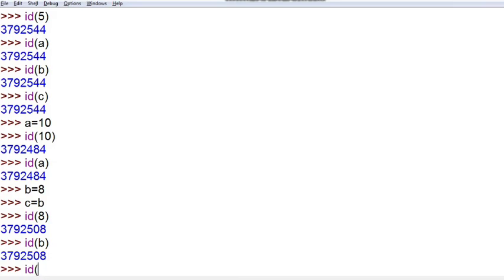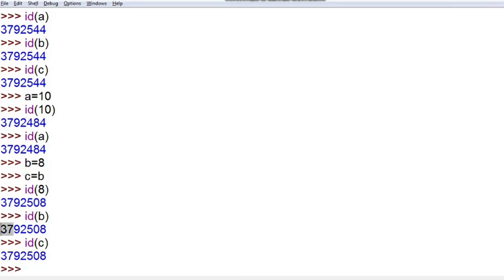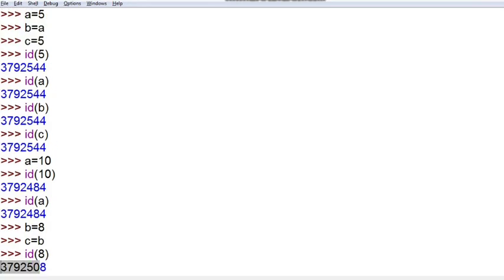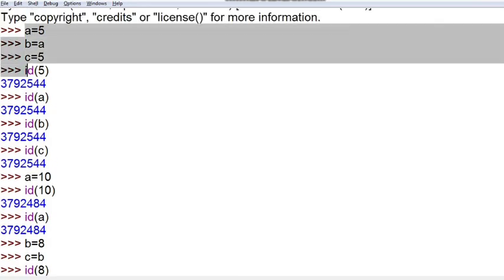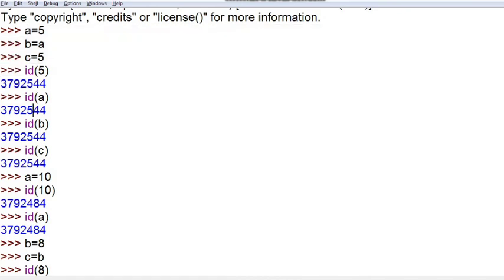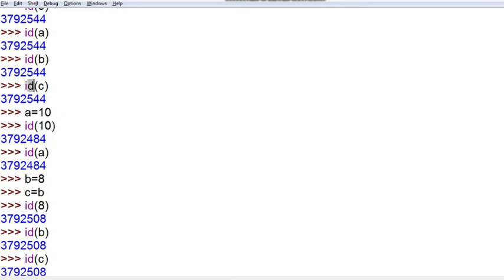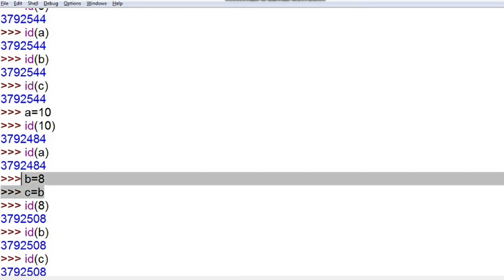So you can see that in Python, in immutable types, objects having the same value denote the same cell reference, and whenever an object stores a different value, only then does it reference a different address. Python keeps a count of the number of objects denoting the same value. Here on the top, you can see that a, b, c are all pointing to the same address, so there are 3 objects pointing to the same cell reference. However, here you can see that 2 objects are pointing to the same cell reference and 1 object, a, is pointing to a different cell reference. So this is how the immutable type works.